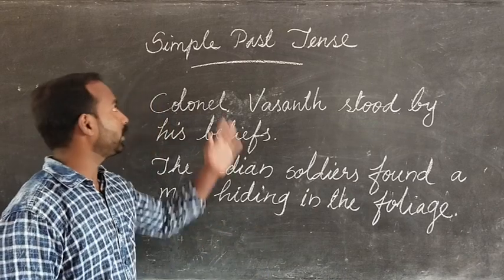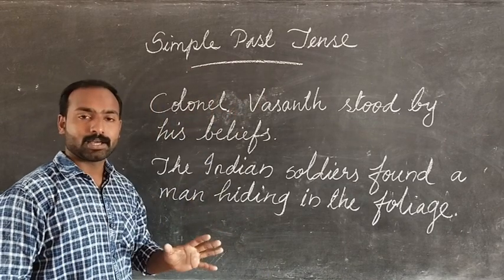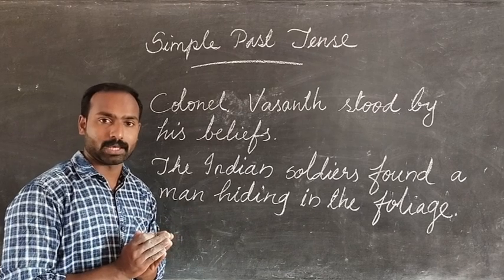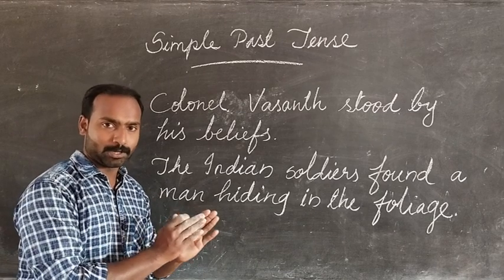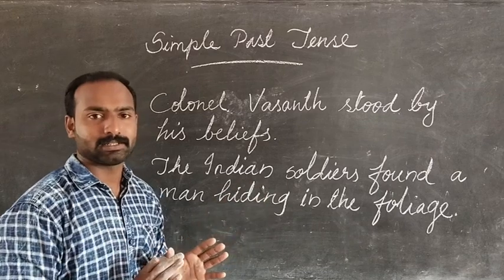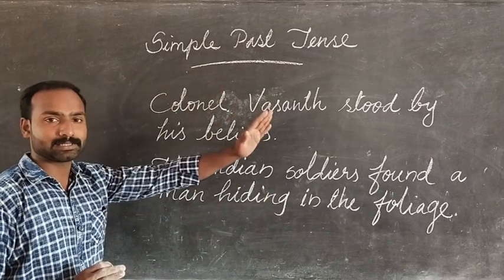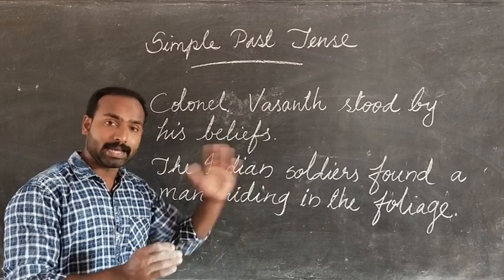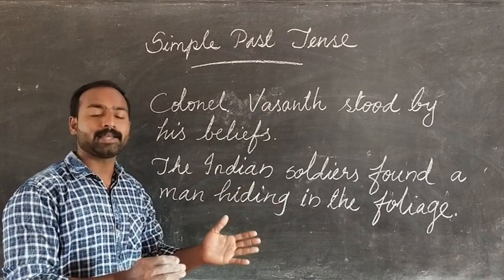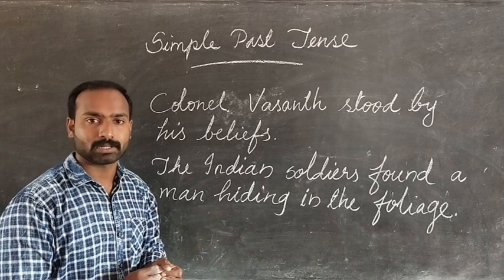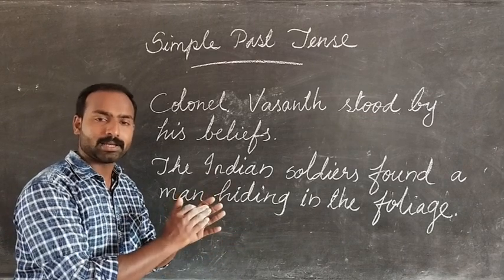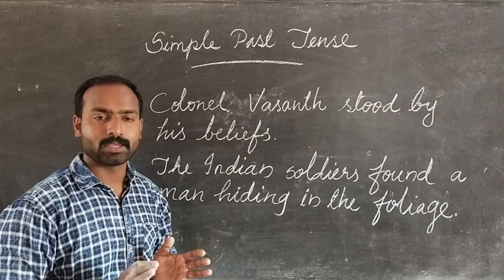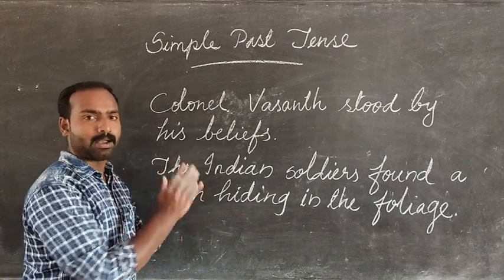Students, now we will be dealing with simple past tense. I hope you understood simple present tense. Did you understand well? Simple present tense: subject plus V1 plus object. Moving to simple past tense. We use simple past tense when we want to talk about an action that happened already and it has no effect anymore. Clear? An action that has happened and finished. It has nothing to do with the present. So such actions are said in simple past tense.